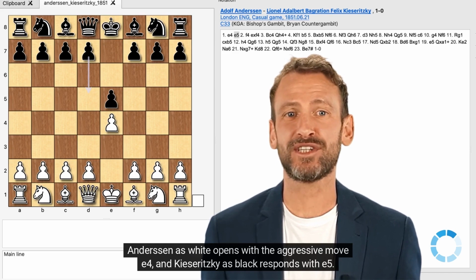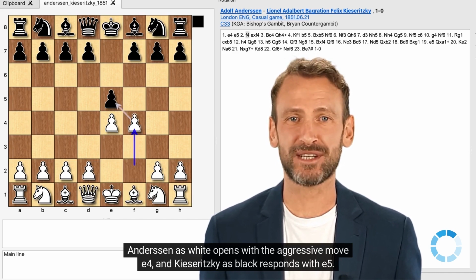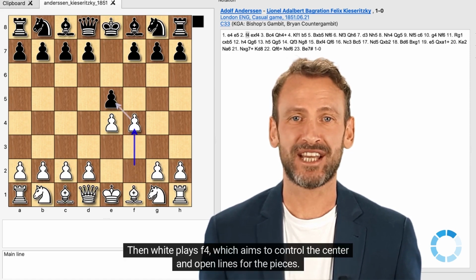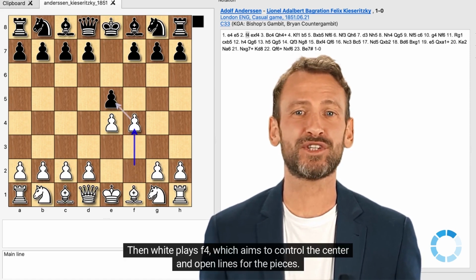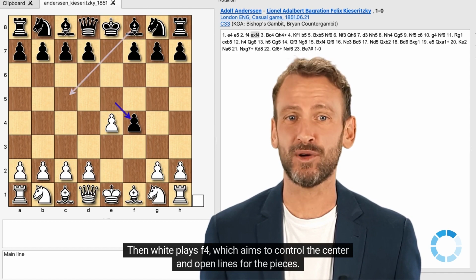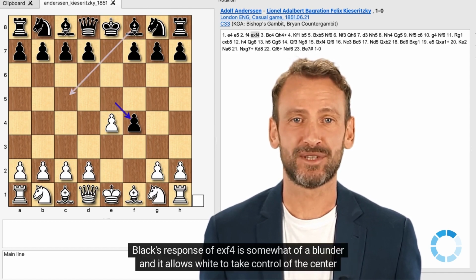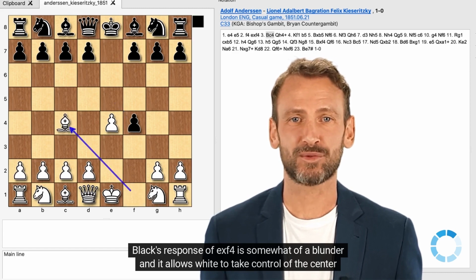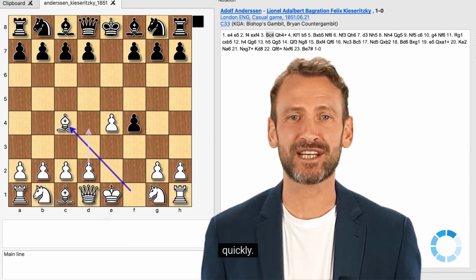Anderssen as white opens with the aggressive move e4, and Kieseritzky as black responds with e5. Then white plays f4, which aims to control the center and open lines for the pieces. Black's response of x4 is somewhat of a blunder, and it allows white to take control of the center quickly.